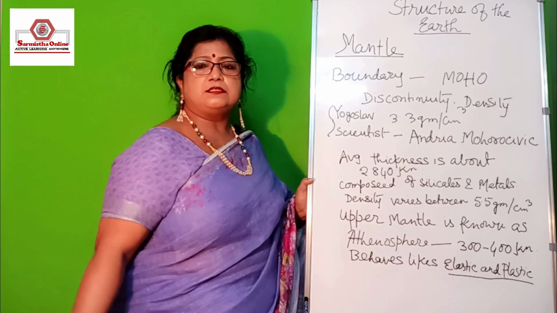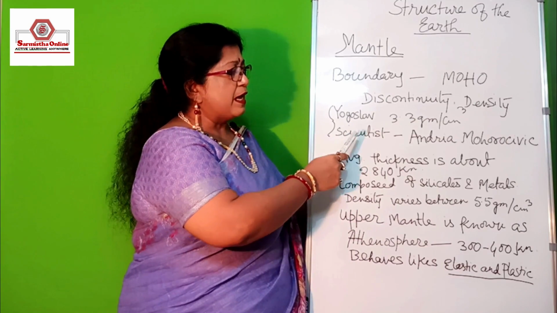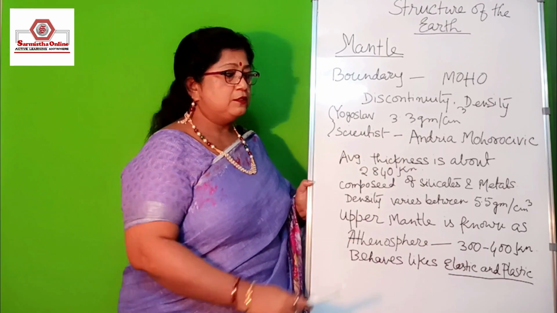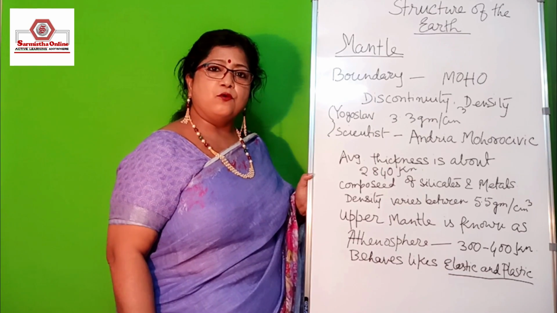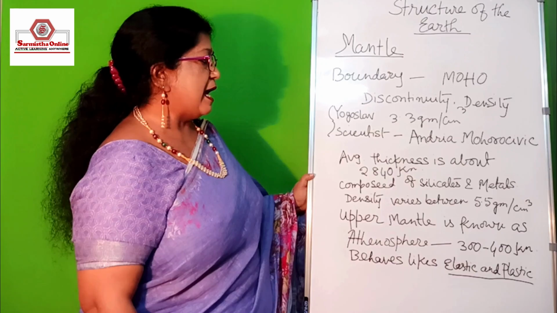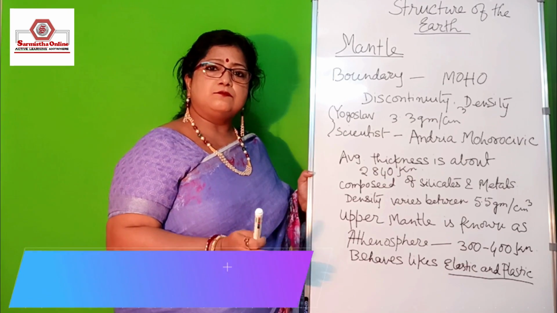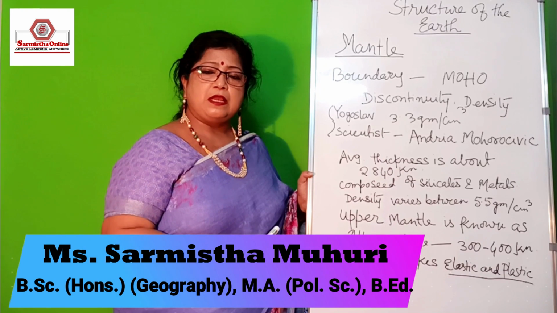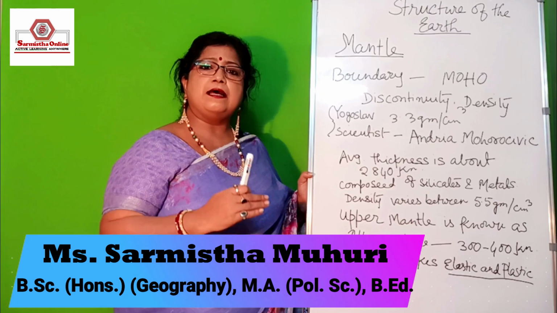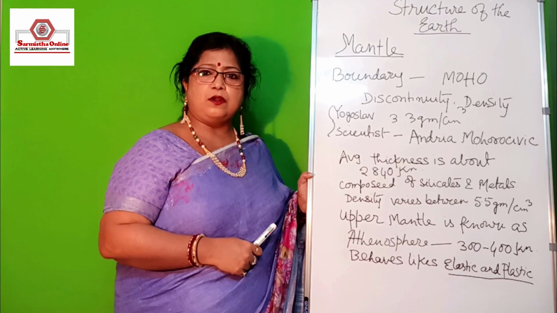This Moho discontinuity was discovered by the Yugoslav scientist Andrija Mohorovicic, so this layer has been named after him. The average thickness of the mantle is more or less 2840 kilometer, and this mantle layer has two subdivisions, the upper mantle and the lower mantle.